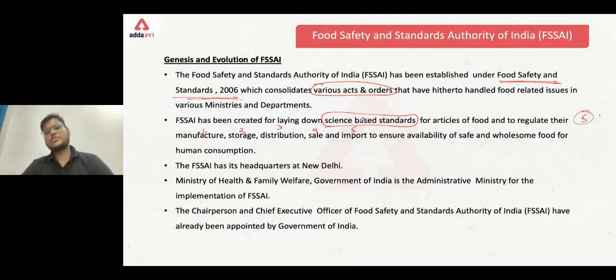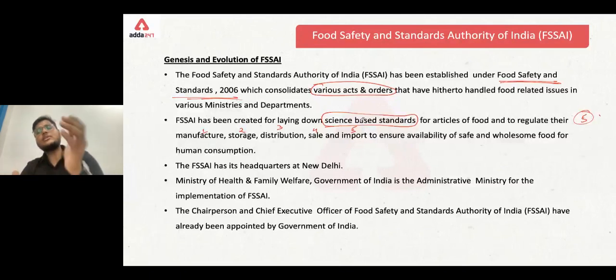When the food is being distributed, let's take the example of bakeries. Bakeries use wheat flour and refined wheat flour for cookies, breads, cakes, and pastries. These bakery products are transported from the manufacturing unit to different shops through different vans and vehicles.